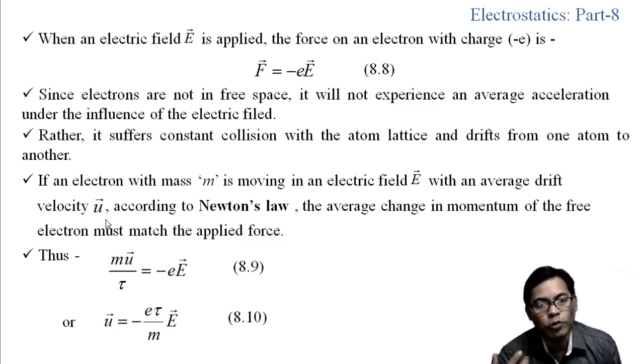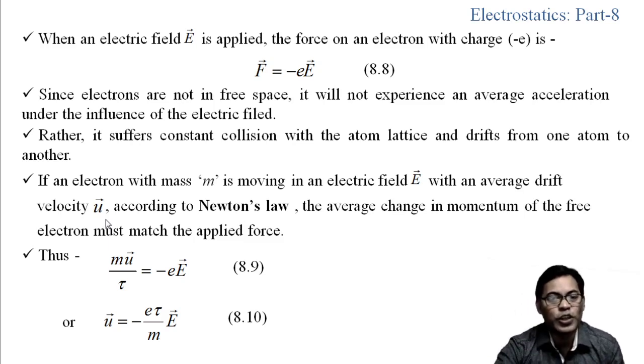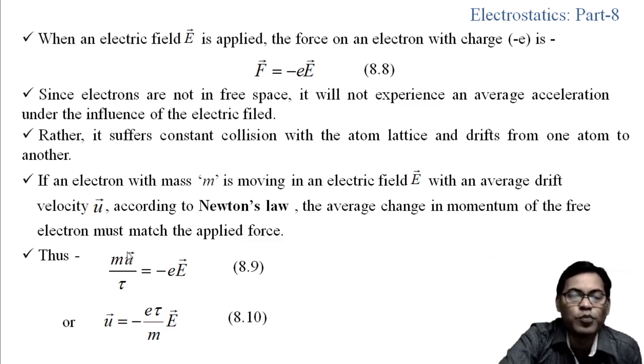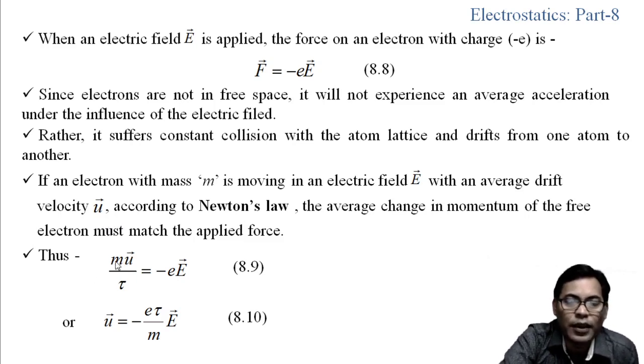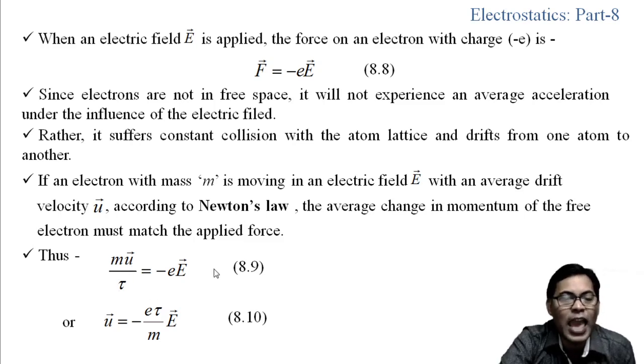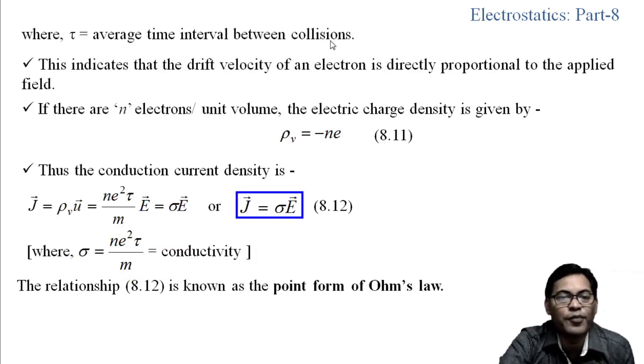According to Newton's law, the average change in the momentum of the free electrons must be equal to the applied force. Here the average change in momentum is m times the velocity divided by tau, where tau is the average time interval between collisions.